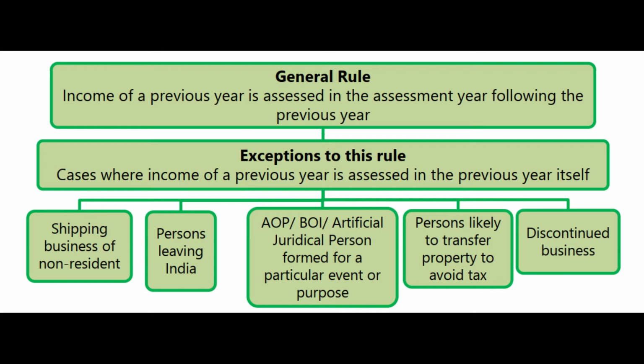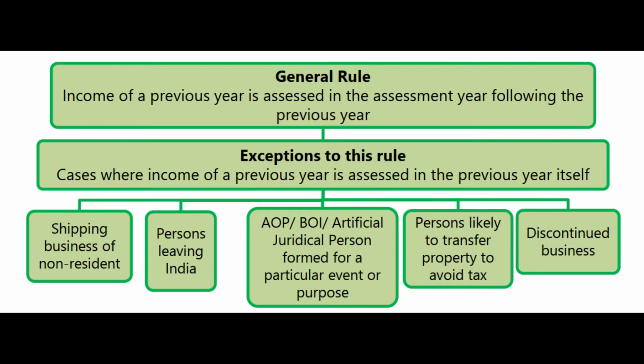The general rule is that income of the previous year is assessed in the assessment year. Now the exception is what? Income of the previous year is assessed in the previous year itself, immediately. So somebody earned income in the year. In our example, like earlier, let us say somebody has earned income in August 2006. Then what will be the previous year? 2006-7. Very good. We know that already.